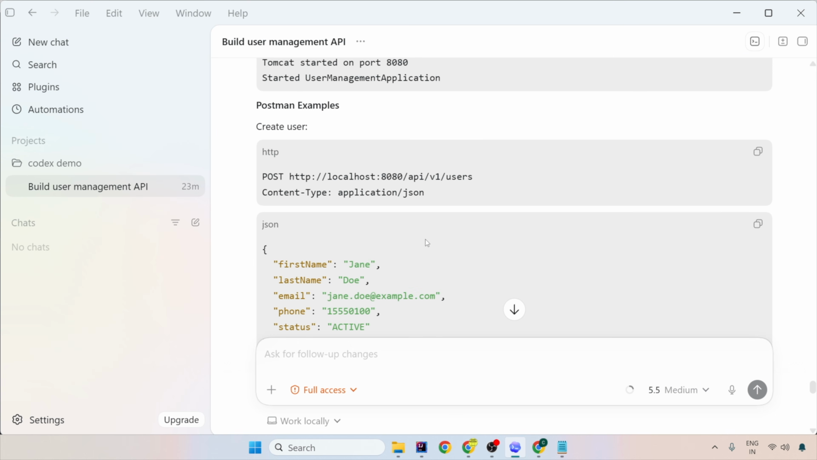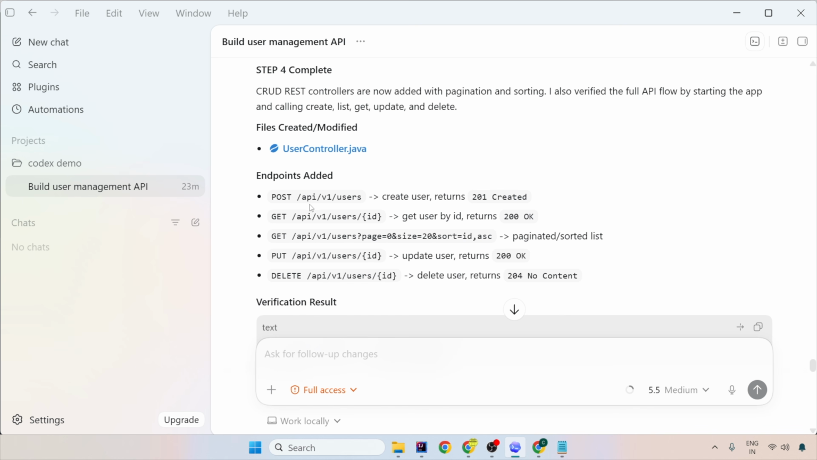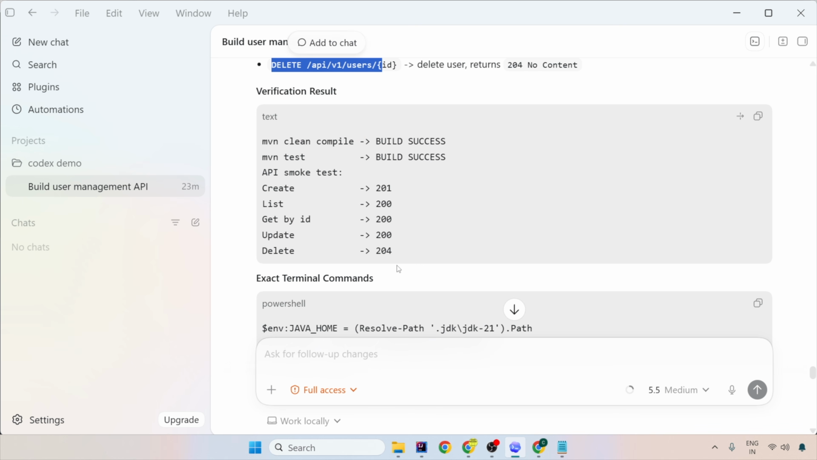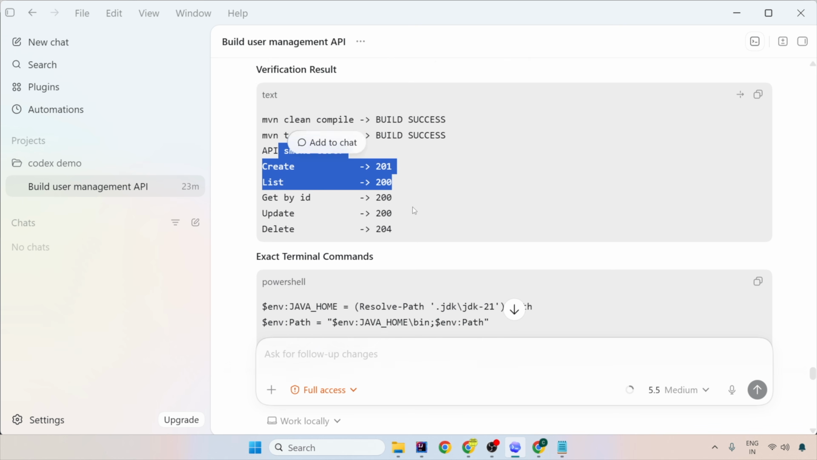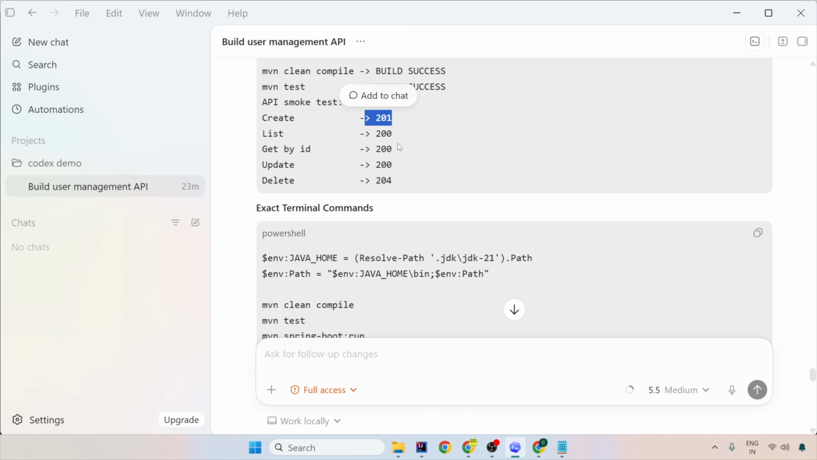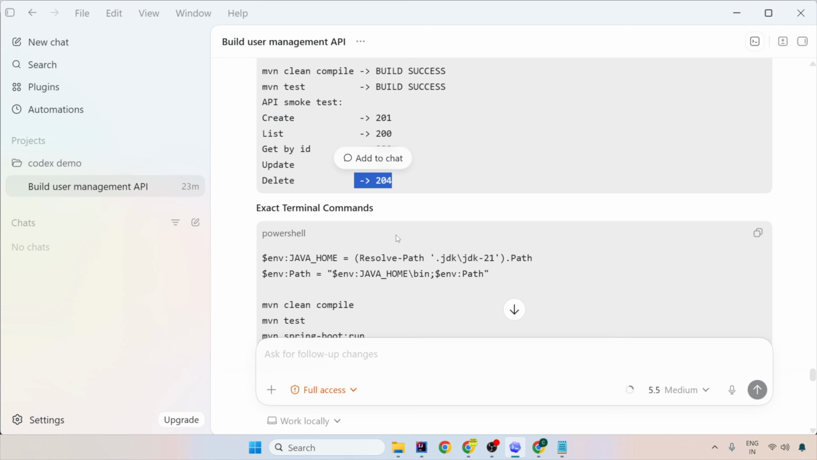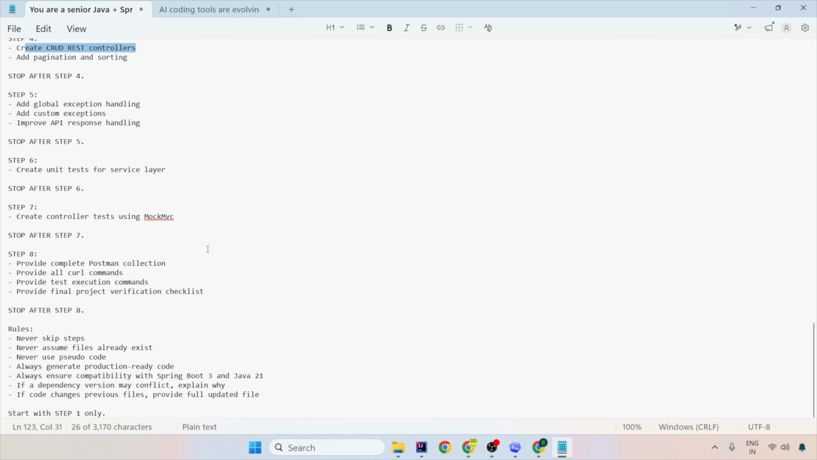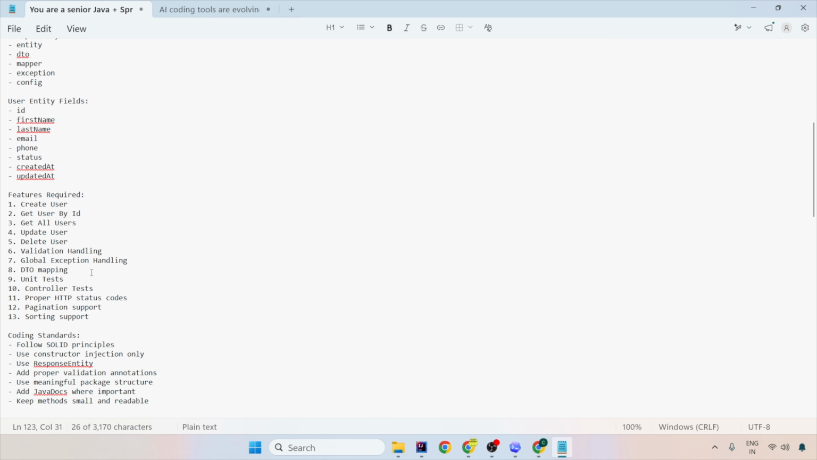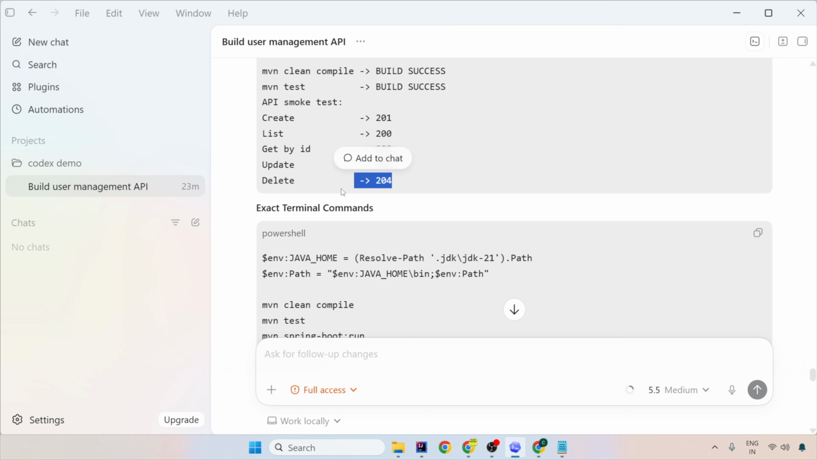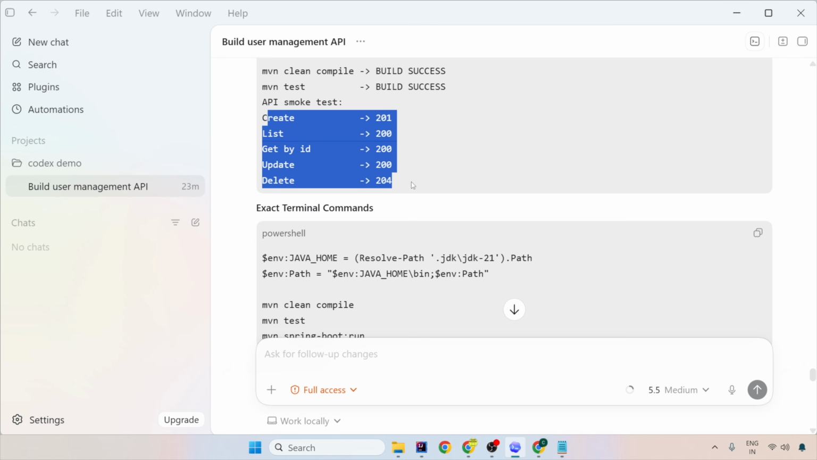It says endpoints have been added for CRUD. Smoke testing has been done. Create is 200, list is 200, get by ID is 200, update is 200, delete is 204. A proper response status is what we asked. If you see here, we asked it to give proper HTTP status codes. So because you have given this 11th point, now it is validating those response status codes, HTTP codes also.